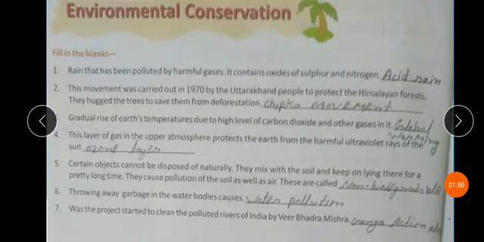Question number four: This layer of gas in the upper atmosphere protects the earth from the harmful ultraviolet rays of the sun. This is called the ozone layer.